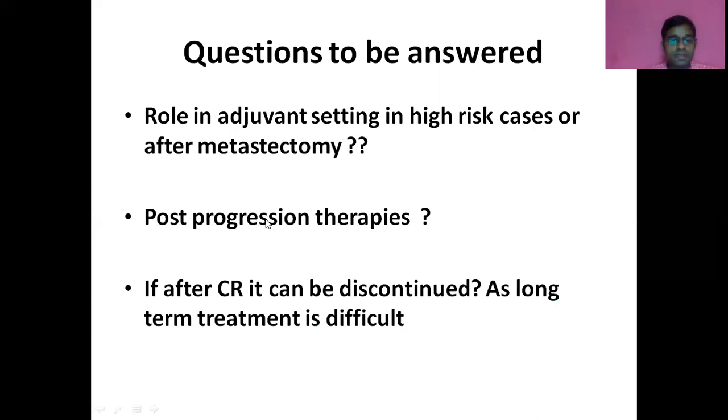What about post-progression therapies? As I told you, the majority of secondary mutations happen in PDGFRA exon 14, which is the ATP binding site and might respond to type 2 inhibitors. So this is the time where it could be combined or the therapy could be shifted to a type 2 inhibitor. Since almost 9% of patients achieve complete remission, taking a cue from CML, is it prudent to stop it after 1 year or 2 years or so? Long-term treatment becomes difficult because of cognitive problems or risk of intracranial hemorrhage. However, this still needs to be known. Thank you.